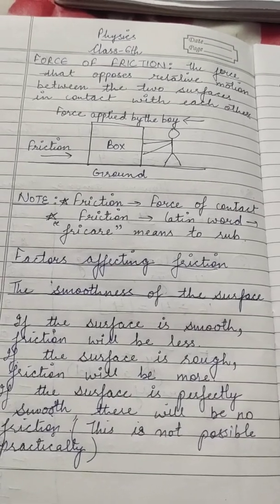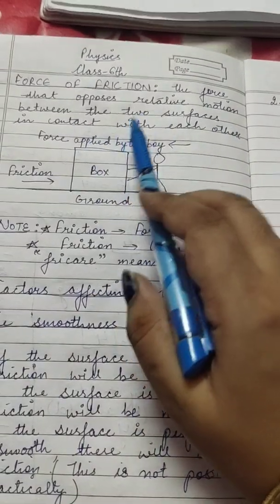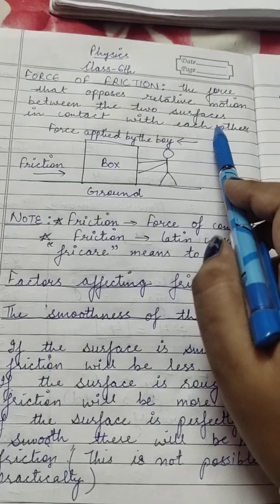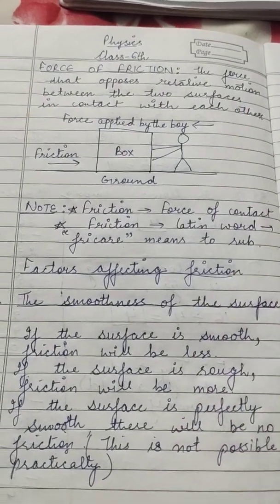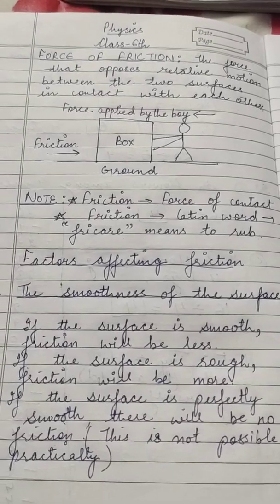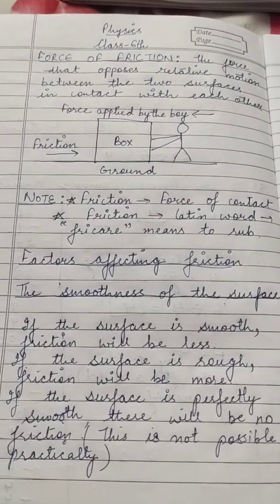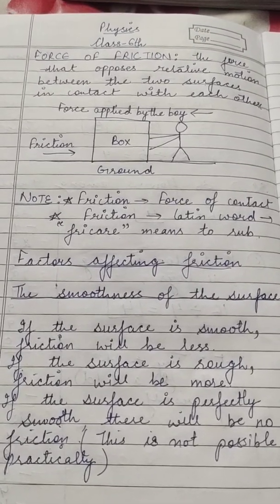So what is the force of friction? The force that opposes relative motion between the two surfaces in contact with each other. So force of friction is that force that opposes the relative motion when there are two surfaces in contact.